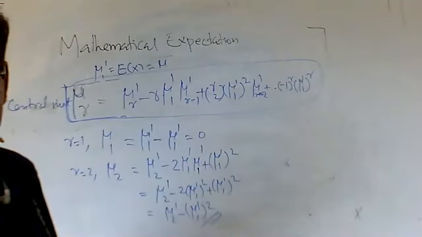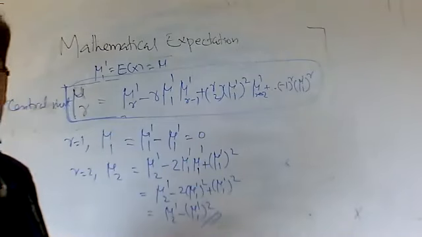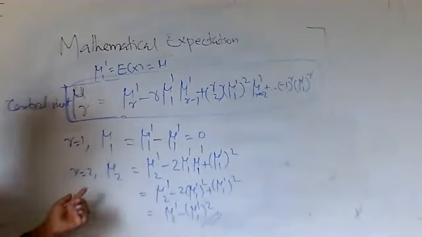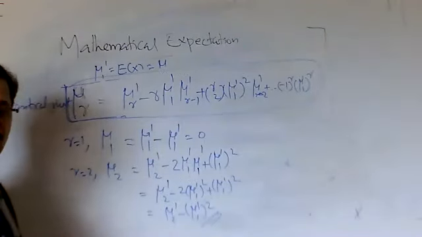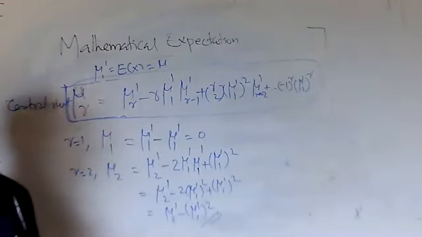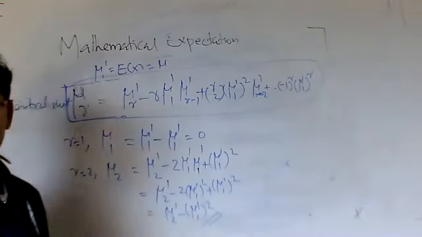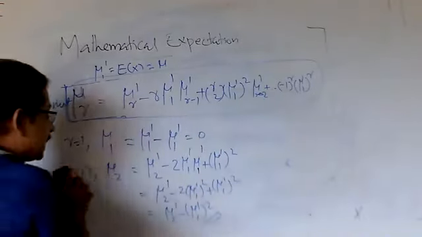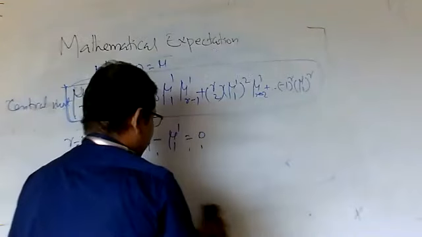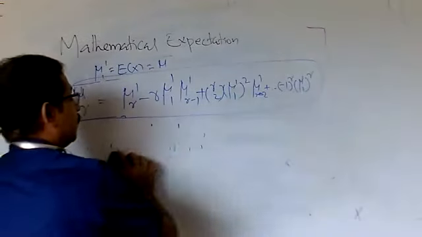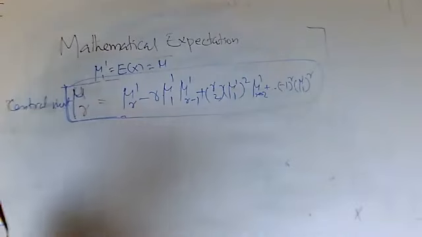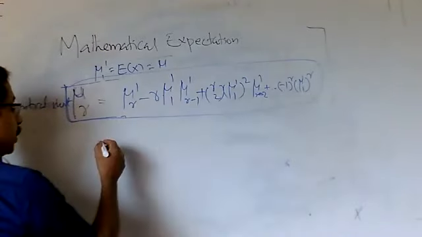In this way you put r equal to 3, r equal to 4, etc., and find the higher central moments. If you get the central moments, you can easily study the properties of the distribution of the random variable x. How to study? You know skewness. What is skewness?